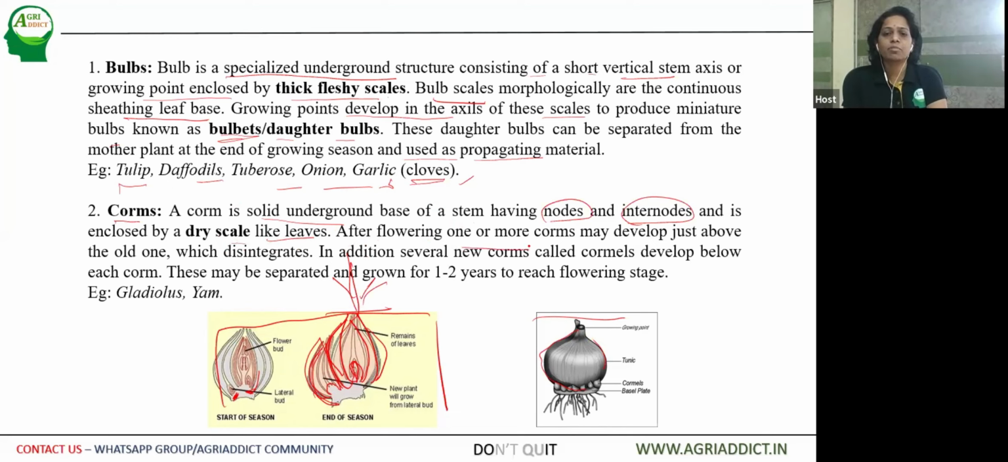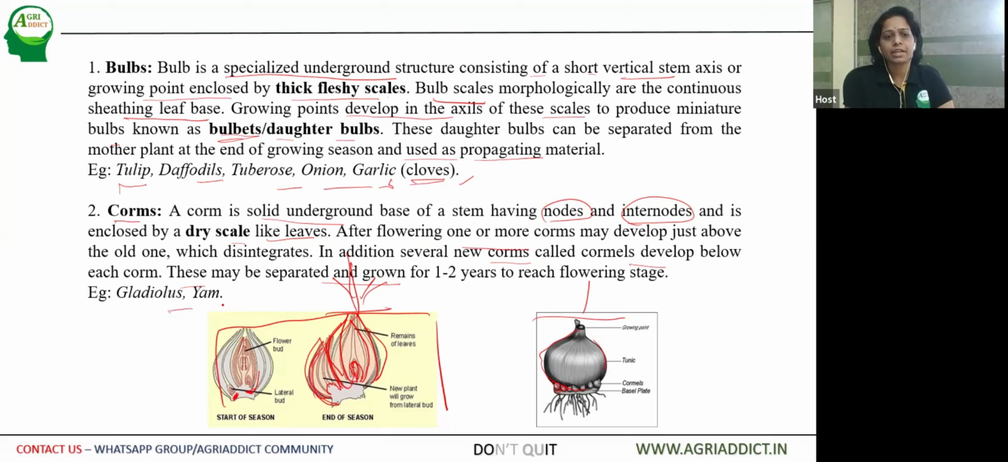After flowering, one or more corms may develop. For example, if you see gladiolus, after the finish of the flowering phase, more corms may develop just above the old one. Here you can notice a small bulblet, which disintegrates into several new corms, and cormels develop below each corm. These may be separated and grown for 1 to 2 years to reach the flowering stage.